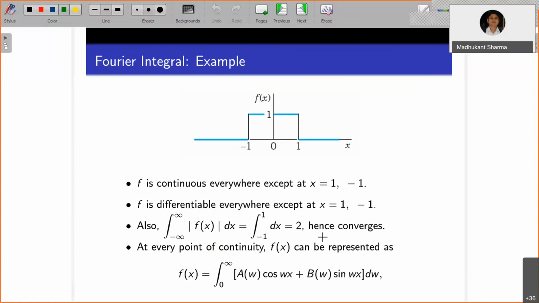Now, at every point of continuity, f(x) can be represented by the following integral. So we have a(w) and b(w) given by the above integral formulas. And what is w here? If you recall, w is n pi by L, right?